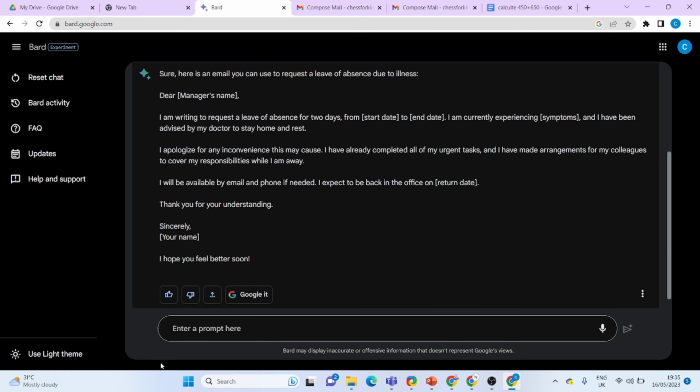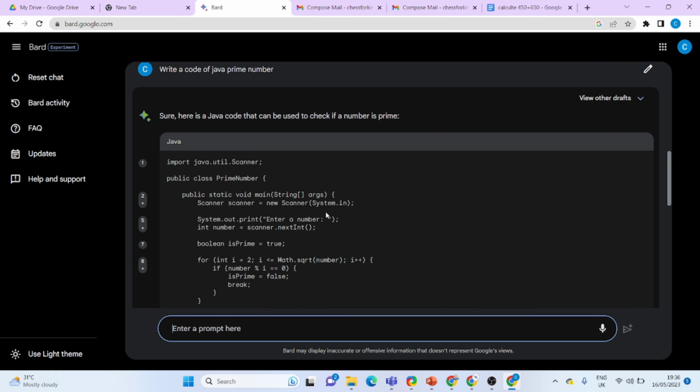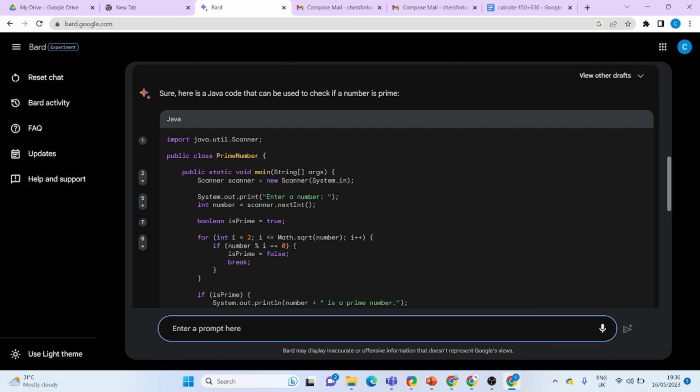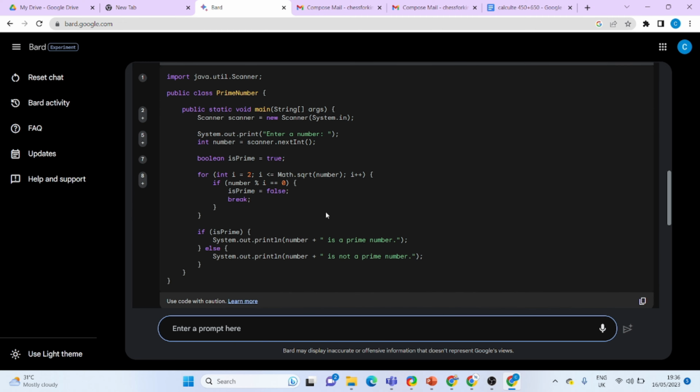That is the thing. And if you're a developer or a coder, sometimes you need to clarify the code. So I'm going to enter a prompt, which means: write code of Java prime number. I just type it, and yes, here I got the coding for the prime number under the Java language.